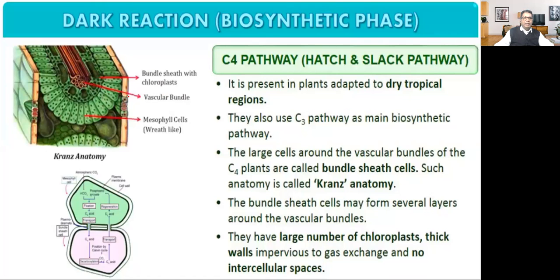Now there is another pathway that is called C4 pathway. This is also known as Hatch and Slack pathway. It is present in plants adapted to dry tropical regions. This is Earth. Earth has some regions near the equator that are called tropical regions. They also use the C3 pathway as the main biosynthetic pathway. In a C4 plant there is both C3 pathway as well as C4 pathway, but in a C3 plant only the C3 cycle is there.